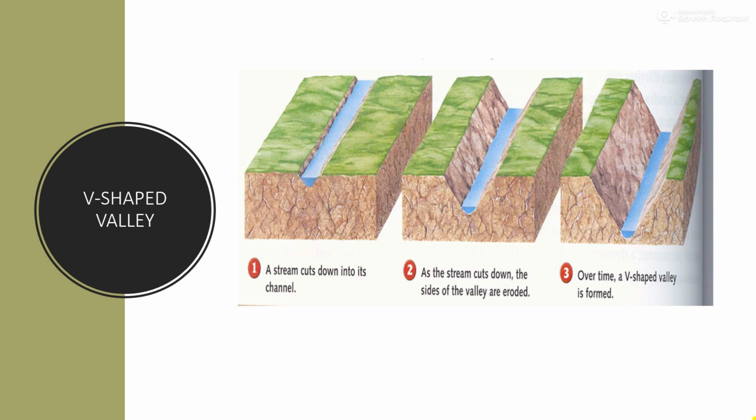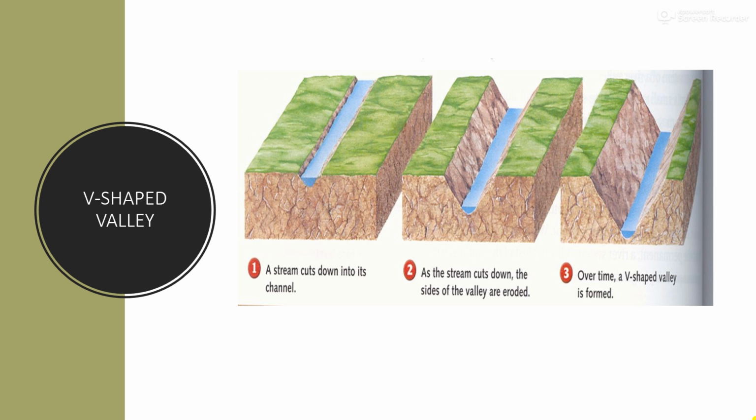A stream cuts down into its channel. As the stream cuts down, the sides of the valley are eroded, and over time a V-shaped valley is formed. So this V-shaped valley is formed due to the action of the river.